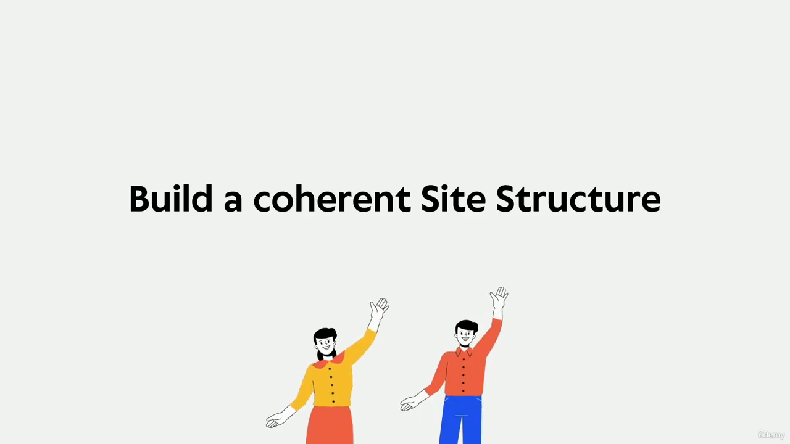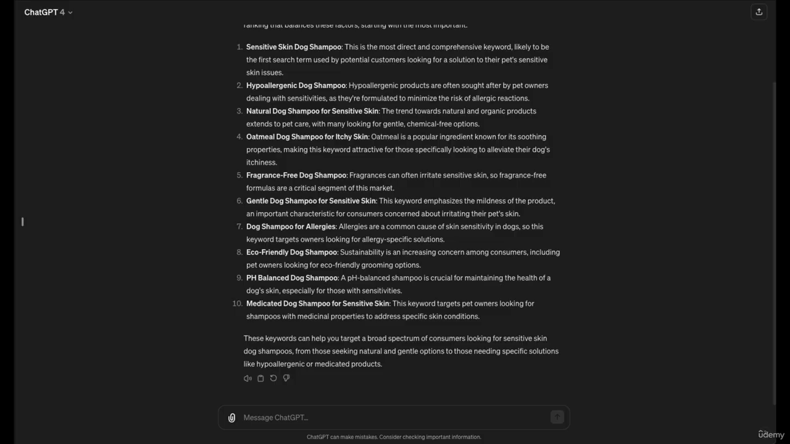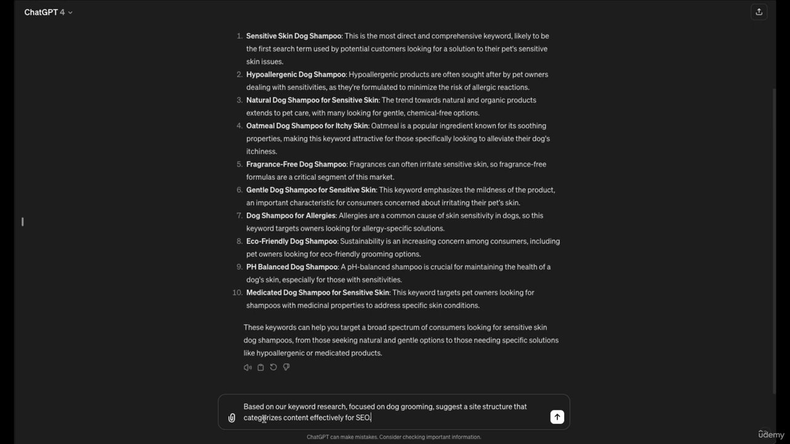With our keywords prioritized, it's now time to think about how these insights translate into a coherent and effective site structure. A well-organized site structure is crucial for SEO as it helps search engines understand your site and improve user navigation. Let's explore how ChatGPT can aid in defining our site's structure. I'll ask ChatGPT, based on our keyword research focused on dog grooming, suggest a site structure that categorizes content effectively for SEO.